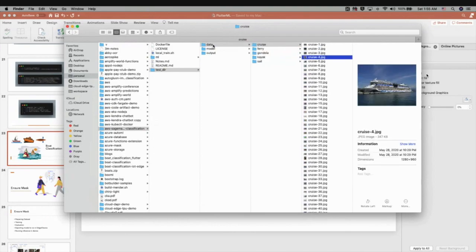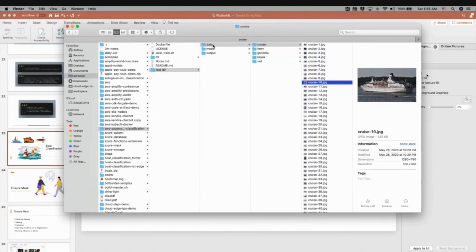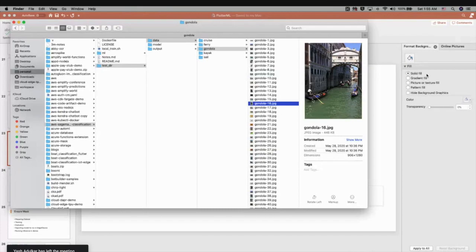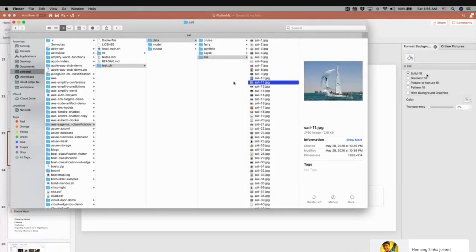If you say cruise, it has all cruise ships, and ferry has the ferry pictures. Gondola is this type of boat, so we have these gondola pictures here, kayaking, and the sailboats. So I have put the boat pictures into these 5 categories.